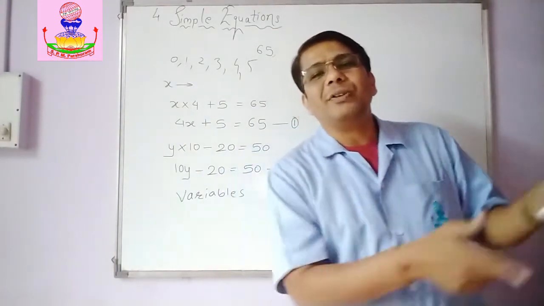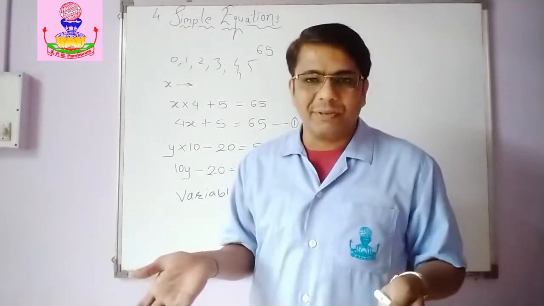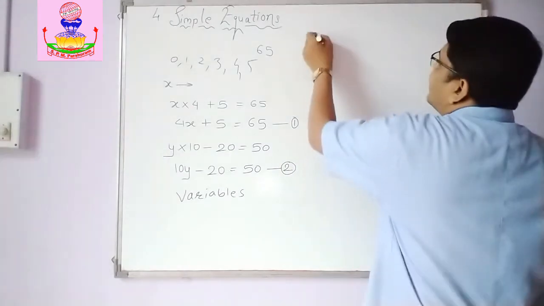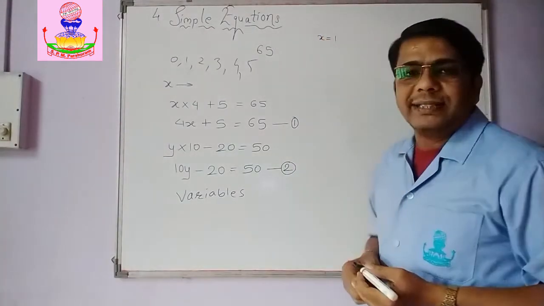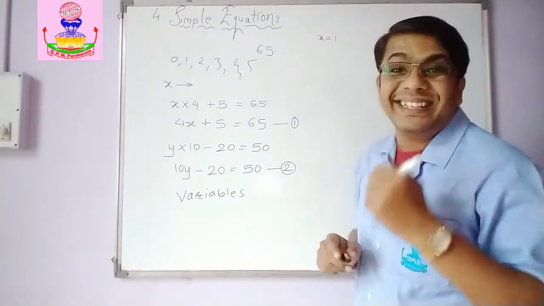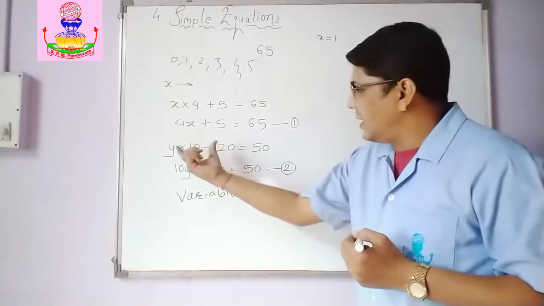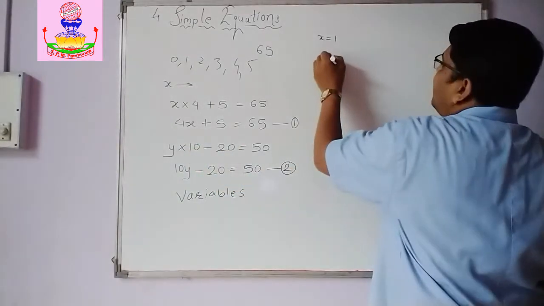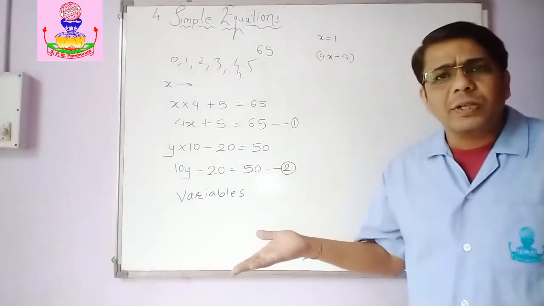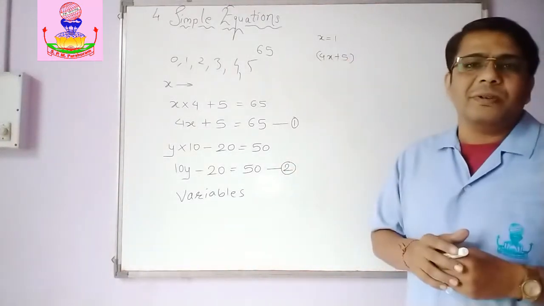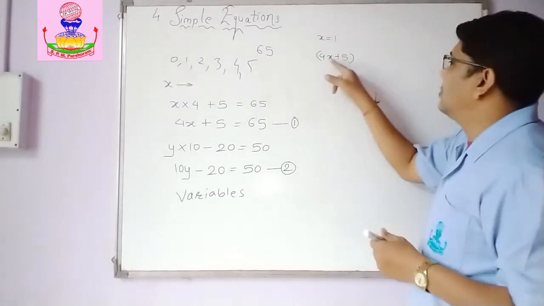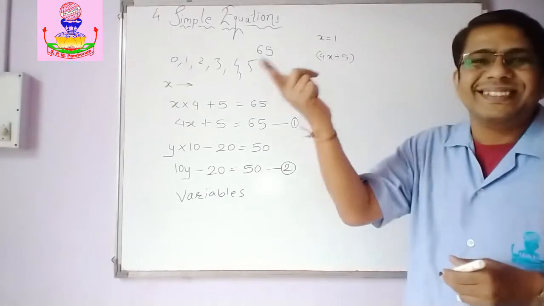Otherwise, it will keep on varying. It will not have any fixed value. Do you get it? For example, I will tell you. When I say x is equal to 1, if x is 1, what will I get? 4 times 1 is 4, 4 plus 5 is 9. This is called an expression. 4x plus 5 is an expression. Now this can have any value depending upon the value of this variable. Right? So, if x is 1, 4 times 1 is 4, 4 plus 5 is 9.